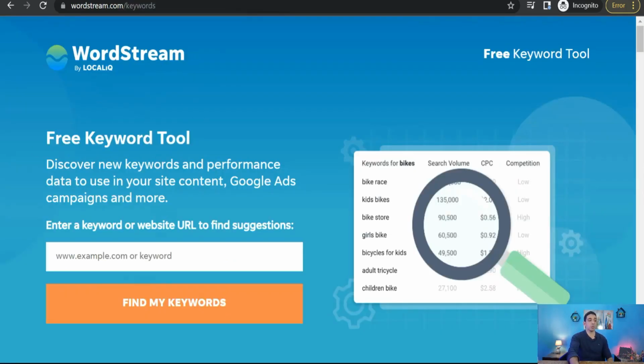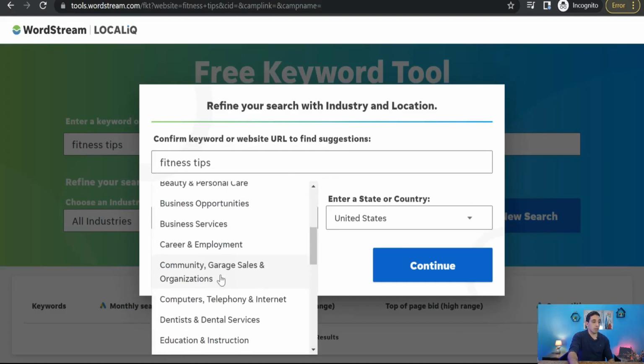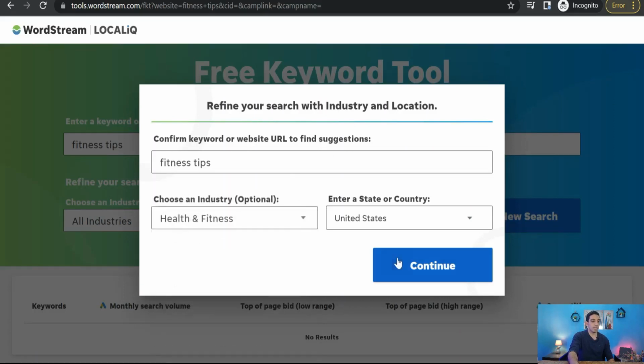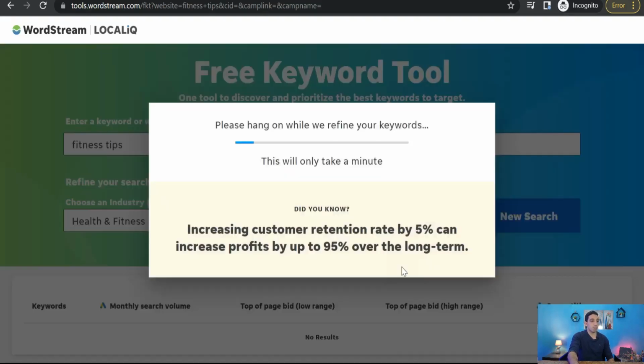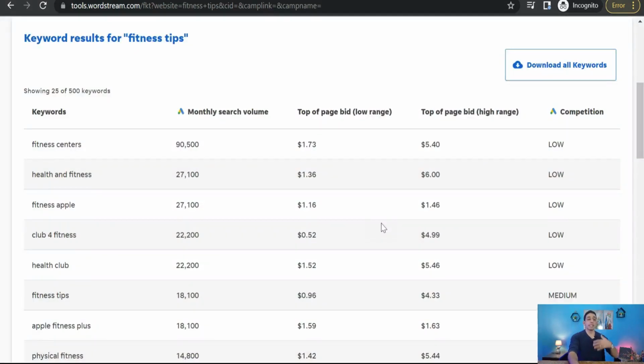Here you can insert your keyword, your seed keyword, for example, fitness tips. Just click find my keywords, and you can refine your search with industry and location. Okay, so we can select this one, for example, health and fitness. Continue. Just a few seconds, and it will give you a full report of your keywords and related keywords with